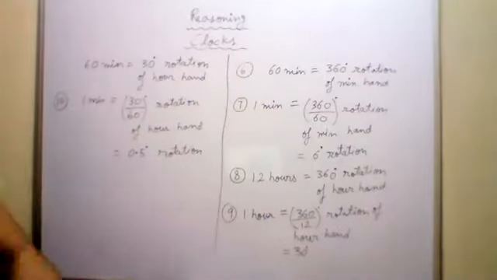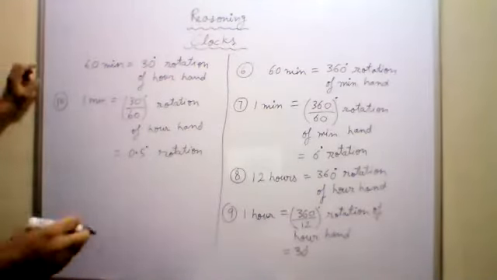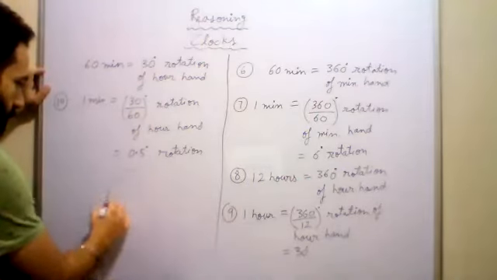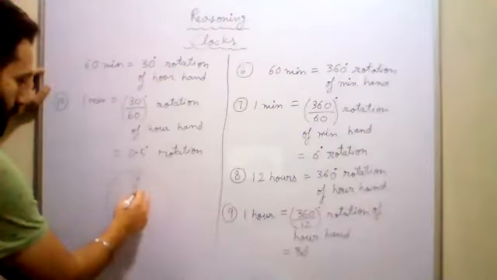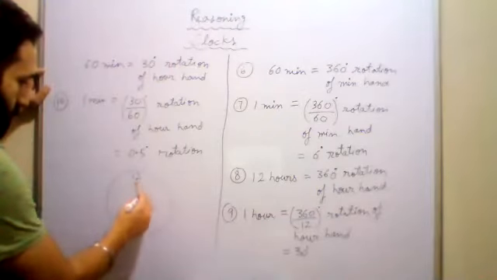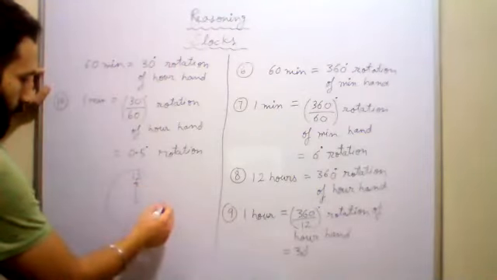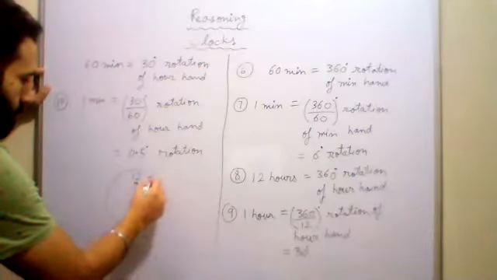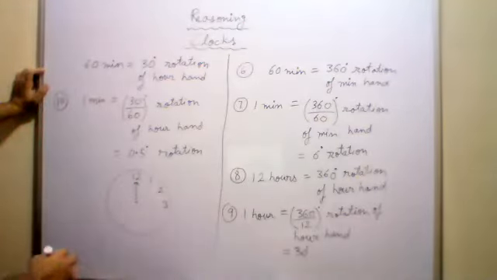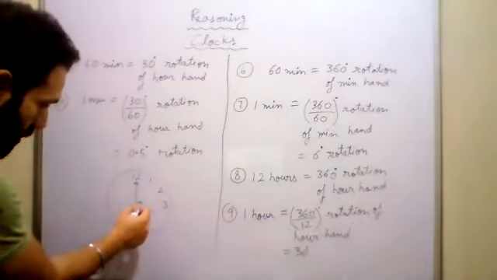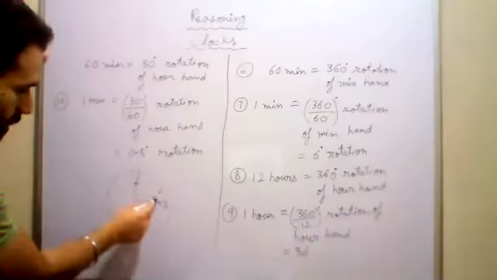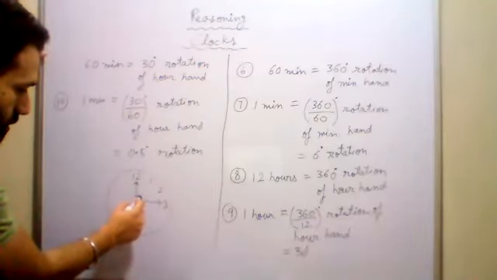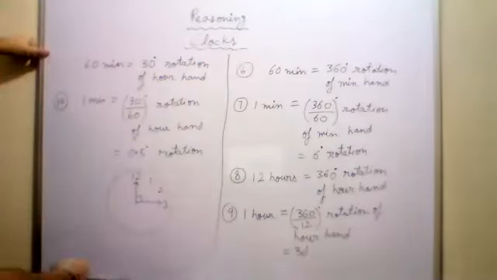And 15 degrees, you can simply easily tell the answer. 15 minutes का मतलब क्या होता है? Suppose the minute hand is at 12. 15 minutes यानी कि कहाँ पे आ जाएगा minute hand? 3 पे. Yes, sir. From 12, it will come at 3. So what is the angle? This angle is 90 degrees.